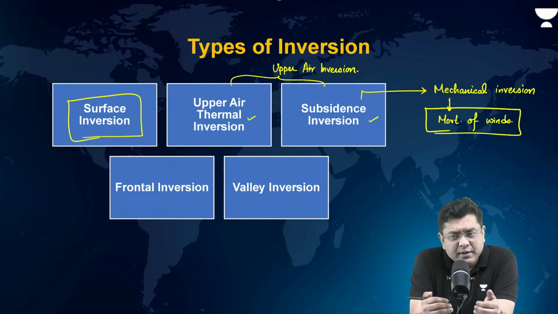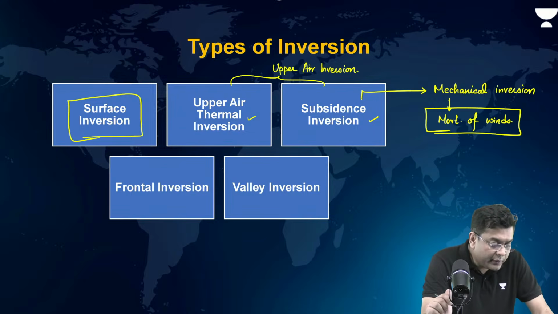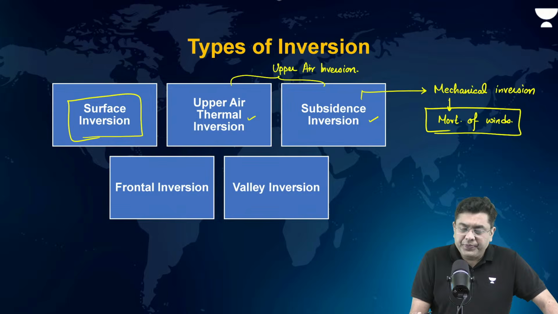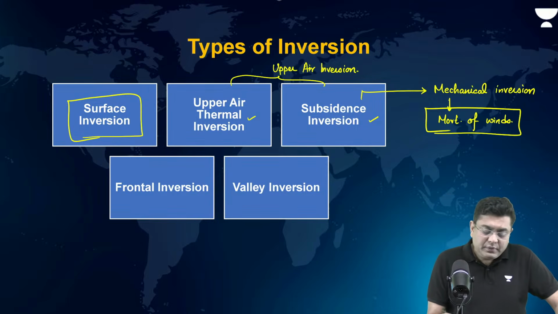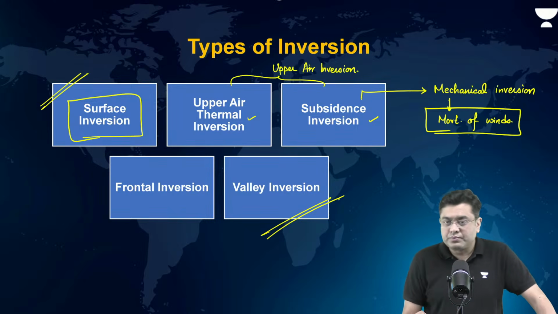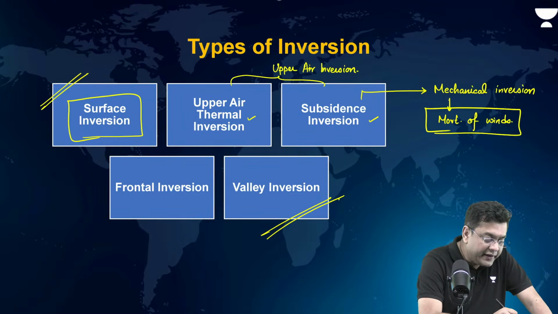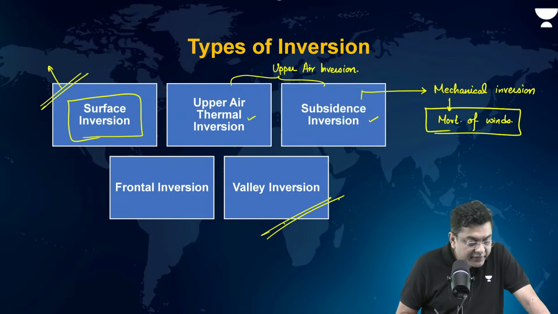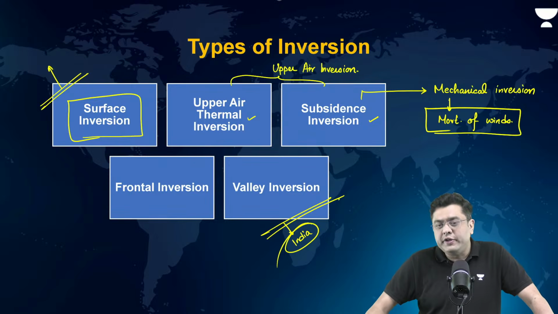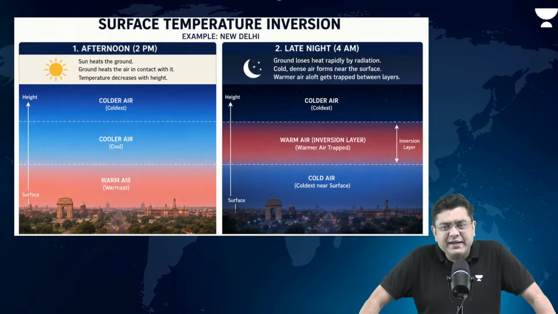So that is why the more details you provide with the help of the images, better it is for your scoring ability as well. Then you have something which is known as frontal inversion as well as valley inversion. Now, in India, you experience surface inversion, you experience valley inversion. These are the only two categories that you experience in countries like India. Whereas in higher latitudes, in mid latitudes, you will basically experience almost all these kinds of inversions. So, what are these? Let us understand them.